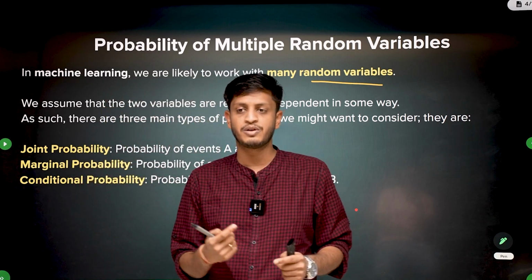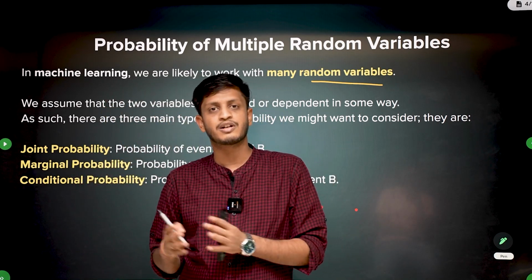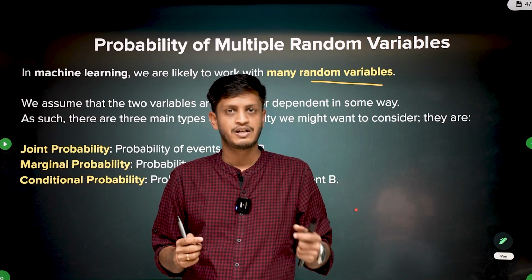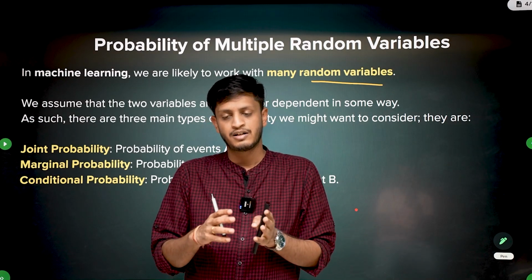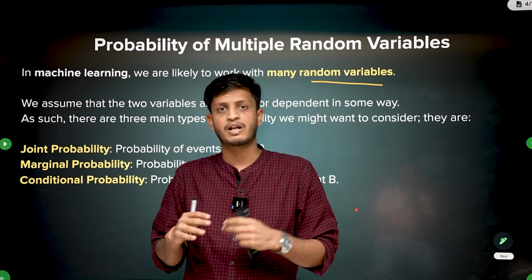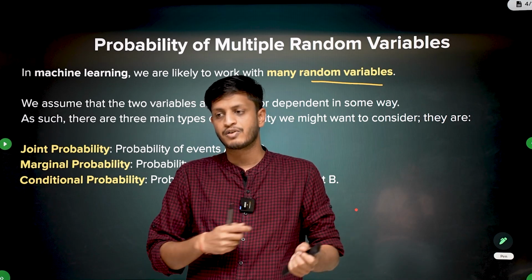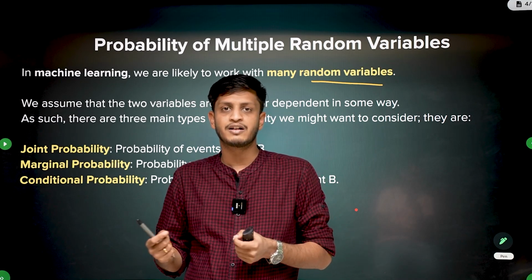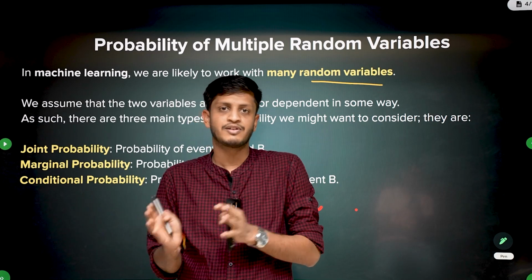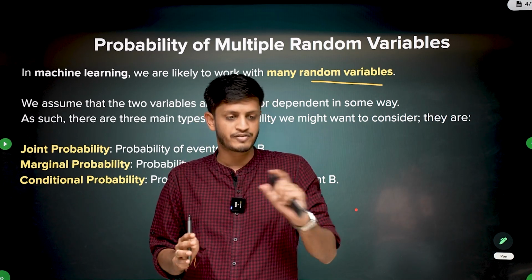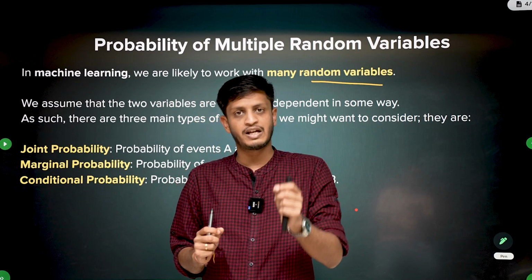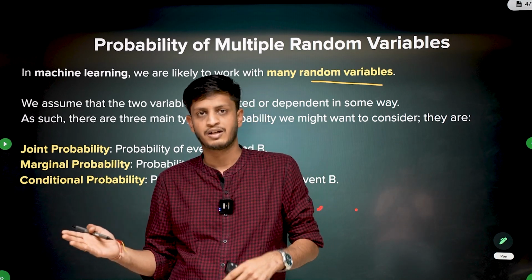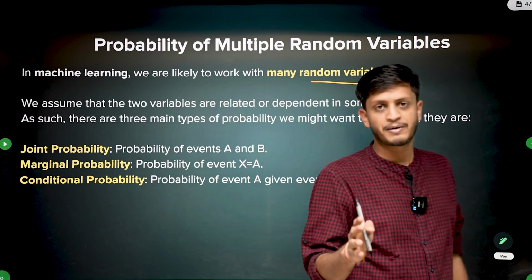I told you that 2 events are independent. I told you the definition of that. 2 events are mutually exclusive if their probability of intersection is 0. They cannot happen together. And what are independent events? A and B are independent if happening of one event doesn't influence the happening of the other. That is different from mutually exclusive. So probability of A given B has happened is equal to P of A, right? So these are independent events.